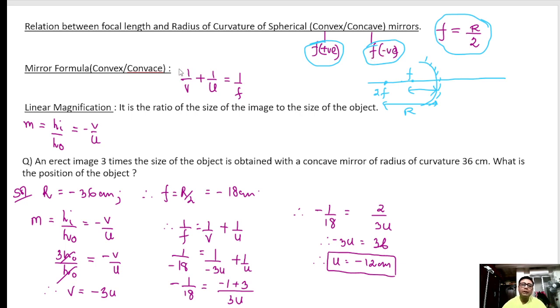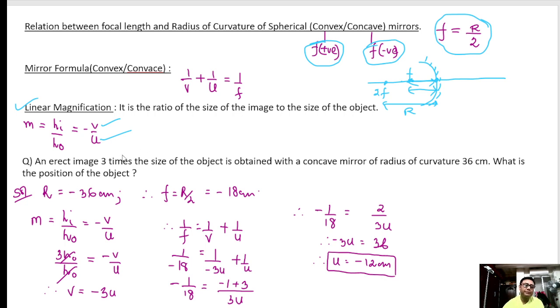This is the mirror formula: 1 by v plus 1 by u equal to 1 by f. f is the focal length measured from the pole. u is the object distance, and v is the image distance. Linear magnification, m, is the ratio of the height of the image to the height of the object, or the ratio of the image distance to the object distance. Clear?